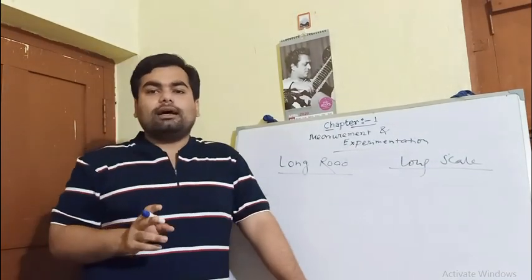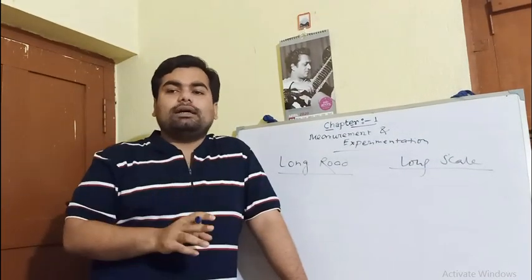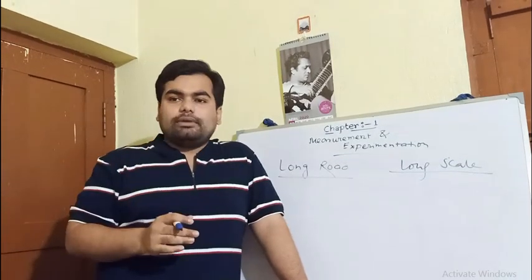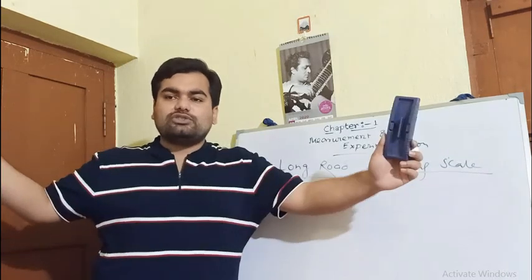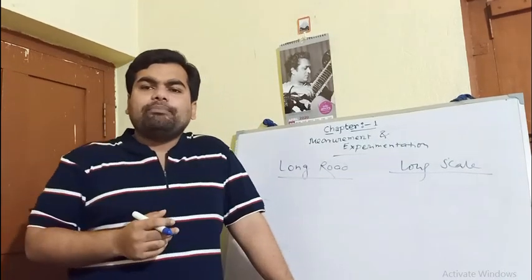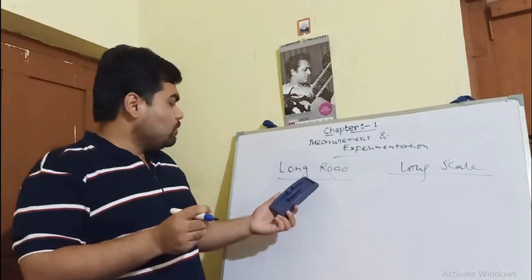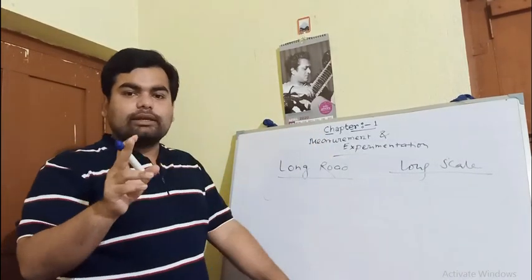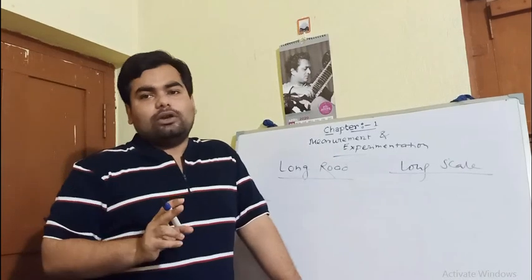Actually, when we want to measure a long scale, we must use meter. If it is a meter scale, suppose it is 10 meter, we will use the unit meter. And whenever you want to calculate the length of a long rod, obviously we will use kilometer, not meter.